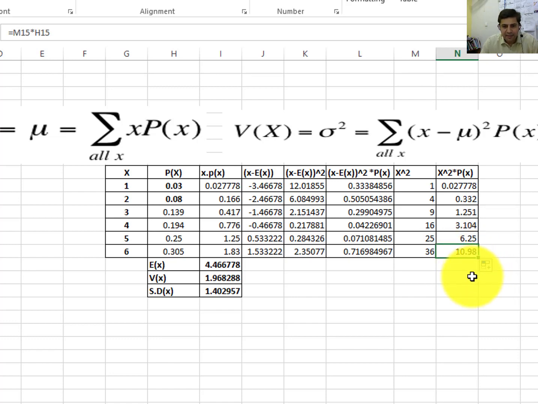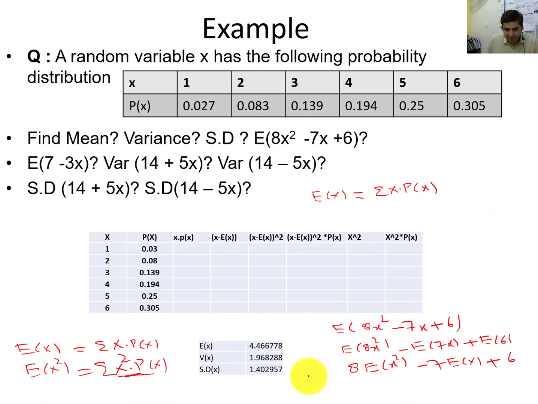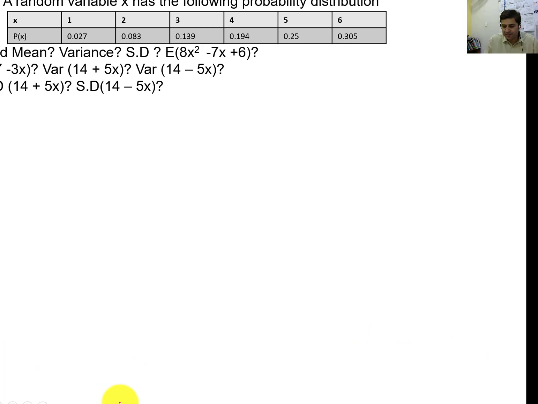Then you need to sum it, so it will be equal to E of x square, the sum of this. So this value is 21.944.